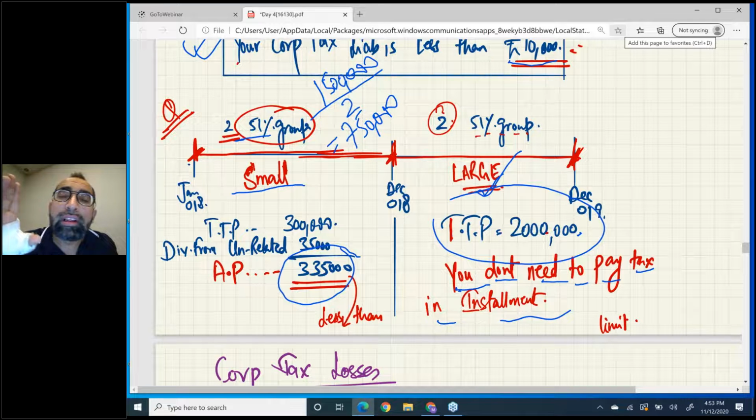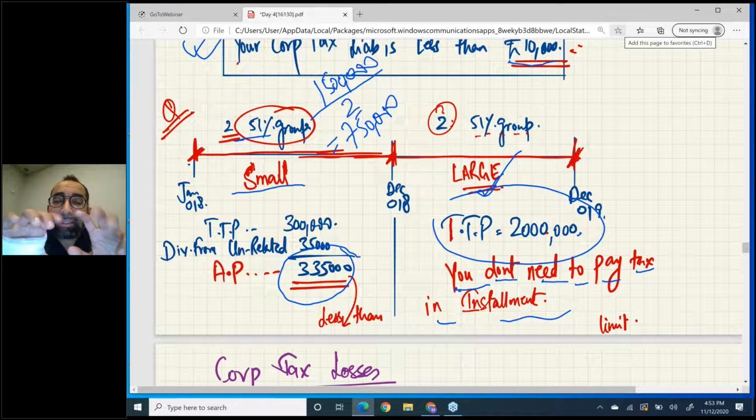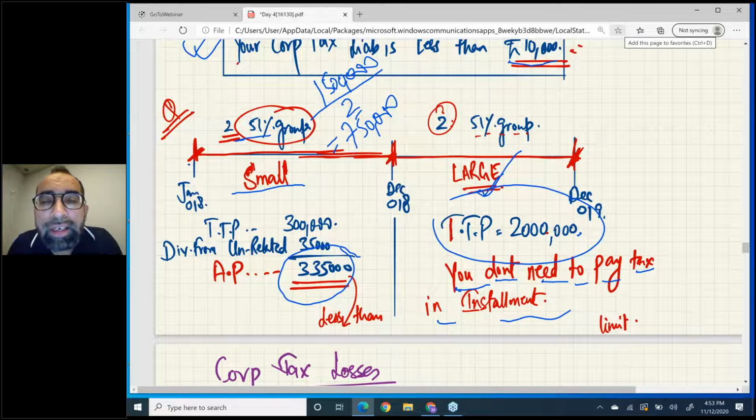I already taught you. For a 15-month period of account, tax calculation is split between the first 12 and the remaining 3, and tax payment also: the first 12 months a separate payment and the remaining 3 months a separate payment.